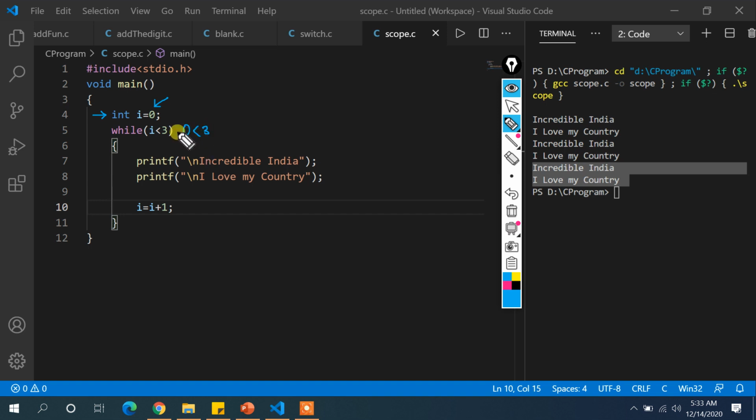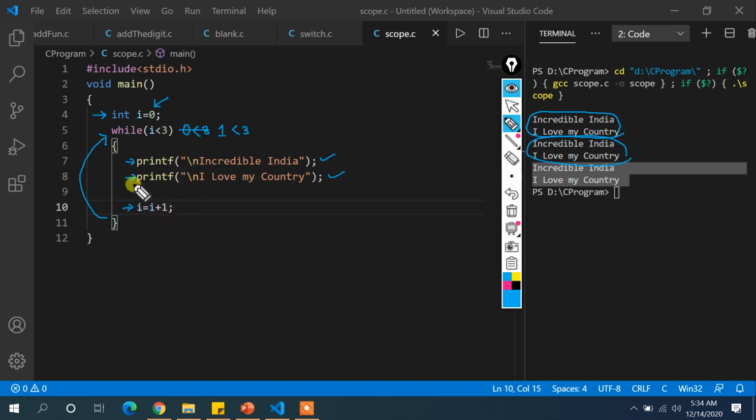Condition satisfied, so we will enter into the loop. The first time this will be executed and this will be executed, so this part will be finished. One time it is printed. Then i gets incremented and the control will come here. Another time the condition is checked: 1 is less than 3, condition satisfied, so these two lines get executed. That is why you will get these two lines as output over here.